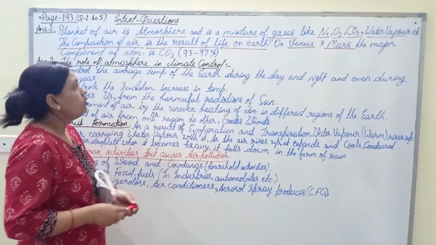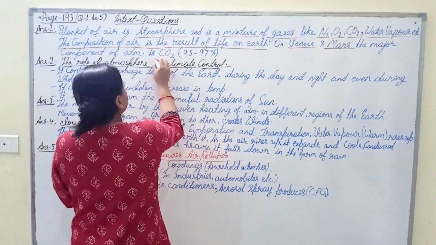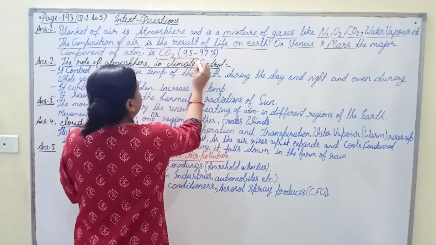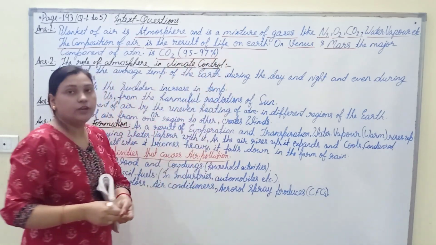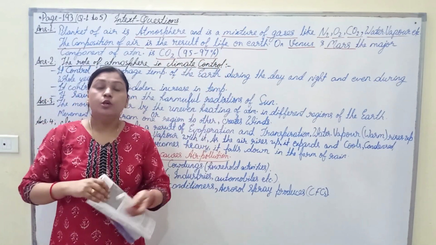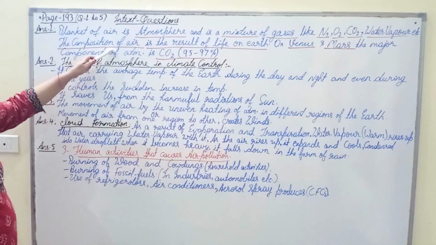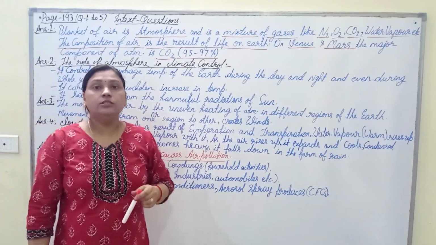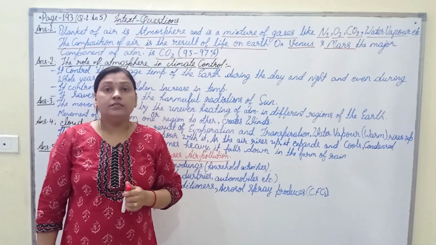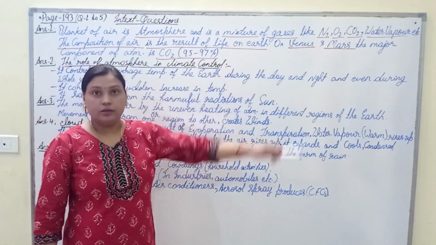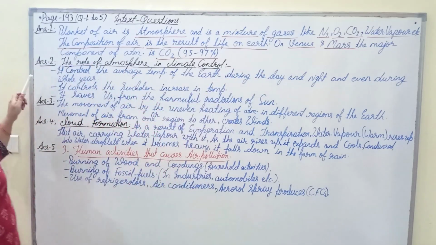In the atmosphere of Venus and Mars, carbon dioxide is mainly found, almost 95 to 97%. So such a composition of air that is present on the earth is absent on Venus and Mars.